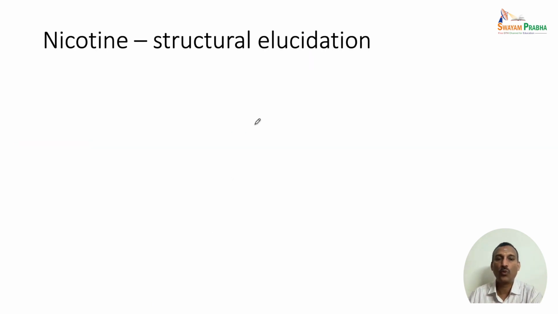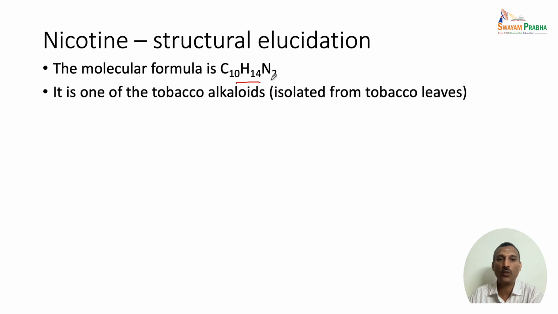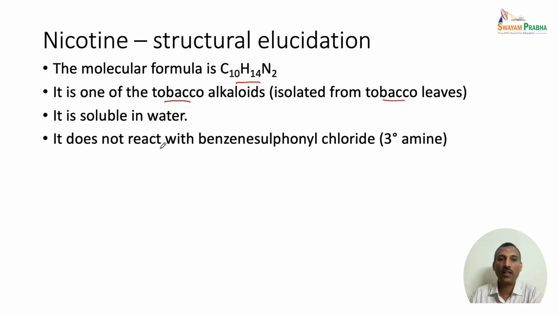Let us move on to the next compound, which is nicotine. We are going to see the structural elucidation of nicotine. The molecular formula of nicotine is C10H14N2. This is one of the tobacco alkaloids. Actually, this is isolated from tobacco leaves. It is soluble in water, and it also does not react with benzene sulfonyl chloride.